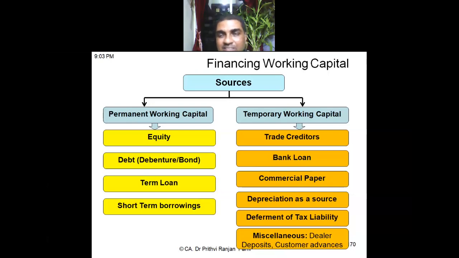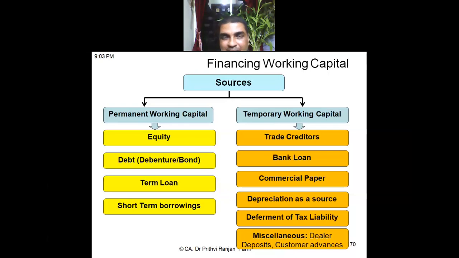Let us say when the asset gets fully depreciated, exhausted, I will be replacing that asset. But replacing will take some time. I'm deferring the replacement. It is not an immediate requirement. After some years, it will be replaced. So till that time, I can use that depreciation fund. For the period of deferment of replacement of the asset, I can use it as a fund. Therefore, depreciation can also be treated as a source of working capital management.